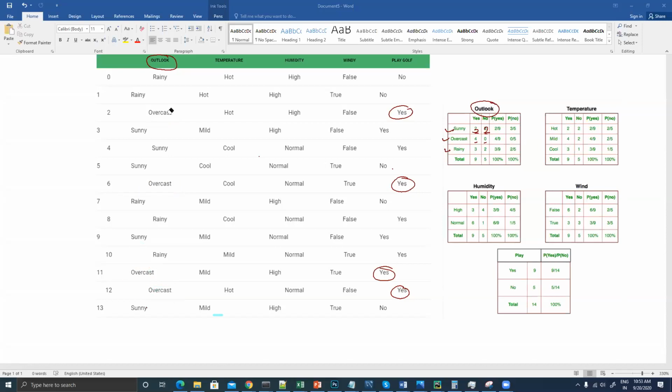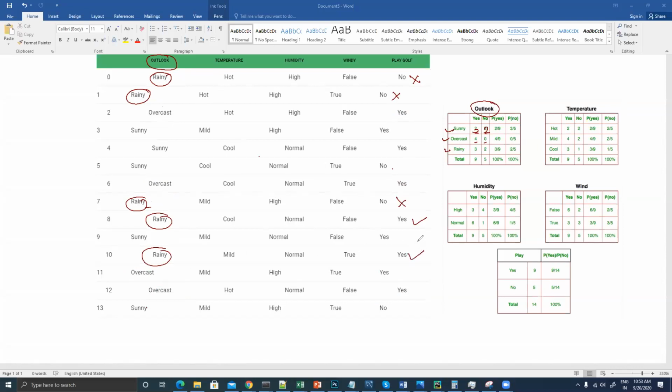Now the third one is rainy. How many times do we have rainy? We have rainy here, here, here, here, and here. How many times did we say yes and how many times no? This rainy, no. This rainy, no. This rainy, no. This rainy, yes. This rainy, yes.